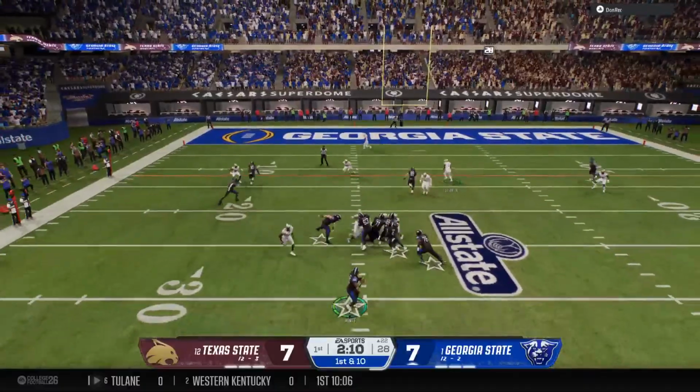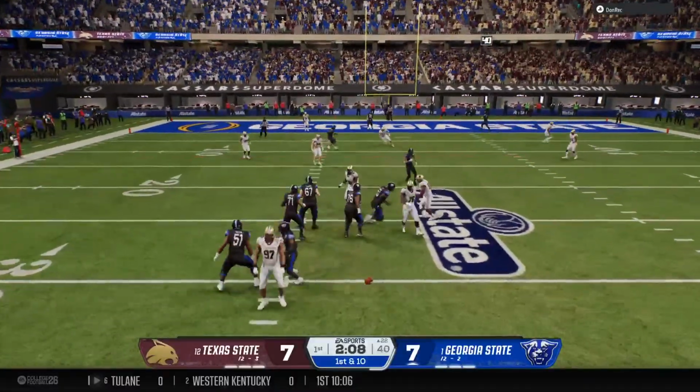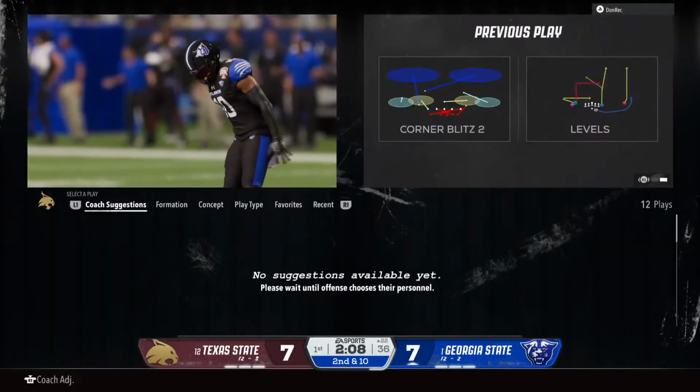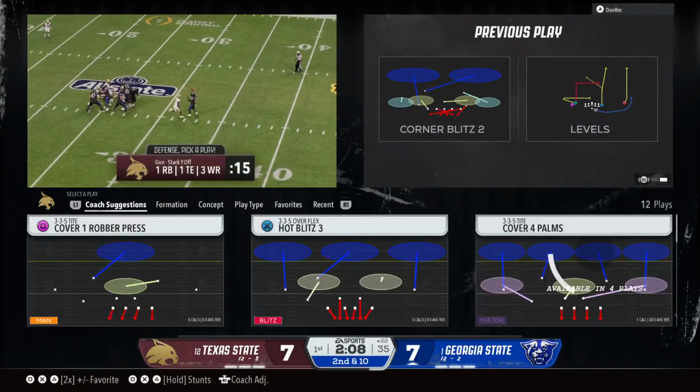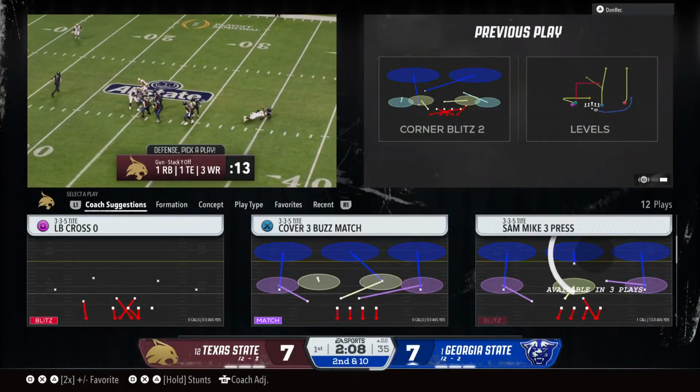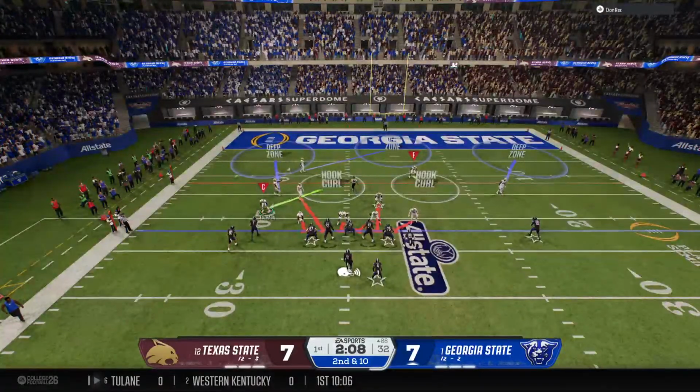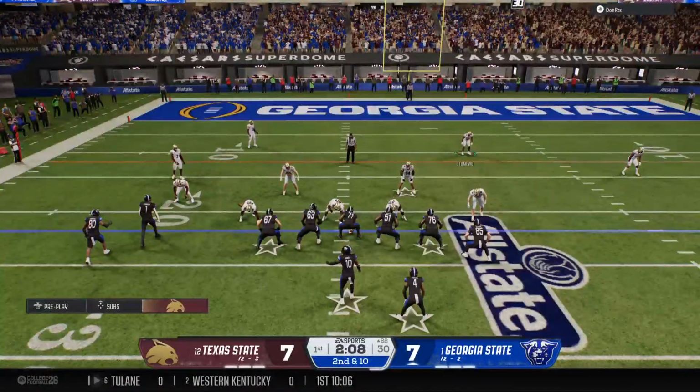On 1st and 10 here, looking to throw the ball. And it falls incomplete. The defensive pressure hurried the throw that time. It's pretty simple as a defensive coordinator. When the quarterback drops back to throw, if we get pressure on him, we've got a chance to slow him down and win the football game. If we don't, it could be a long afternoon. Good job here by dialing up the pressure.